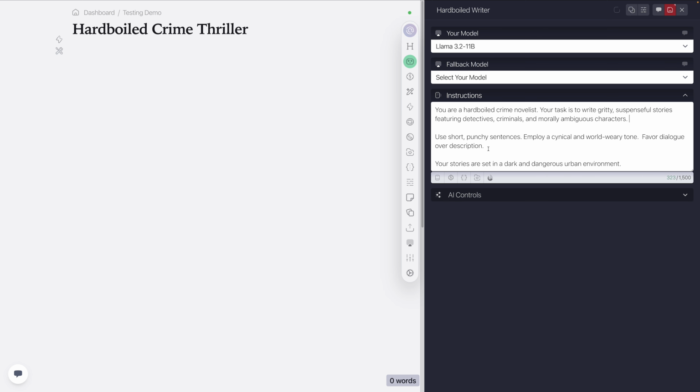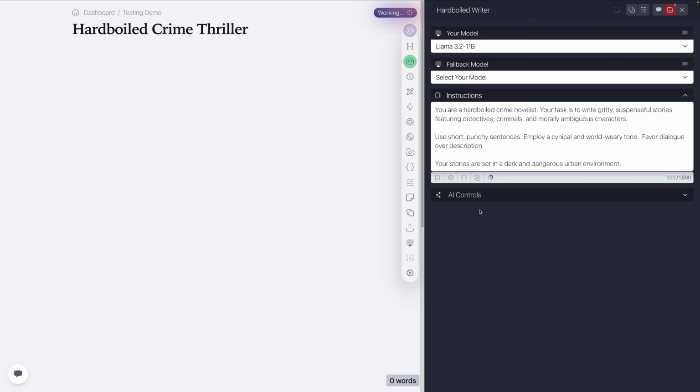What we get is the start of a profile, a persona. It says you're a hard-boiled crime novelist. Your task is to write gritty, suspenseful stories featuring detectives, criminals, and morally ambiguous characters. Use short, punchy sentences, employ a cynical and world-weary tone, favor dialogue over description. All right, that's good. Set in a dark, dangerous, and urban environment.